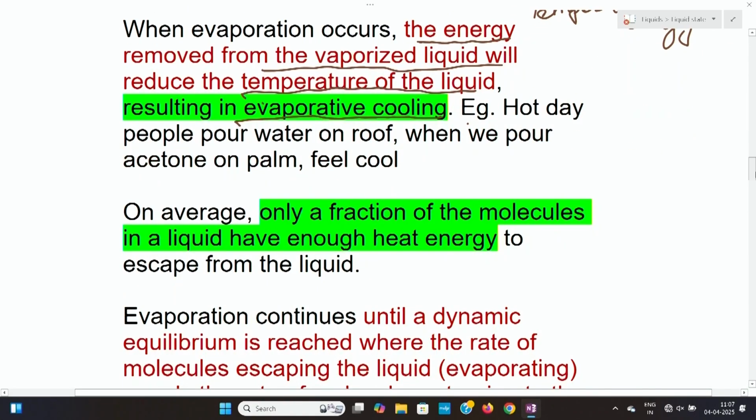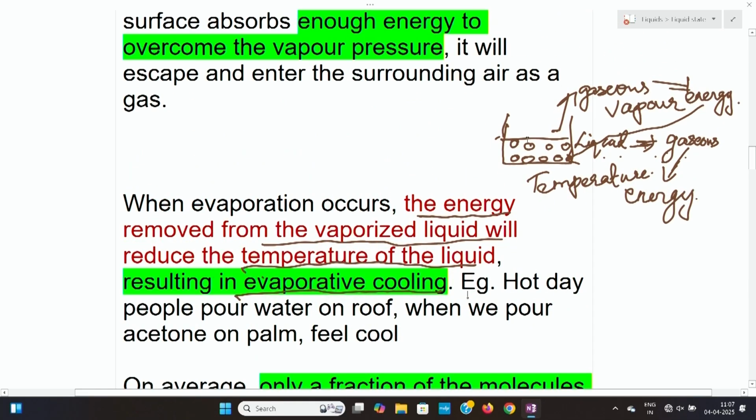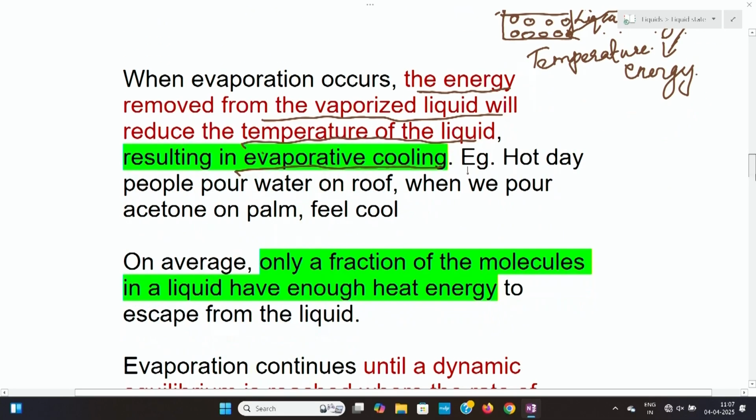Then if we look into evaporation, always when we think about this evaporation, do not think that all molecules are escaping from the liquid state to the gaseous state very fast. That will happen, but it will take some time.